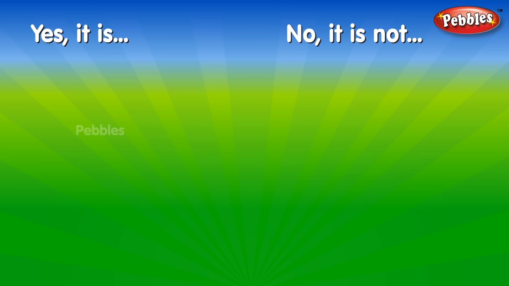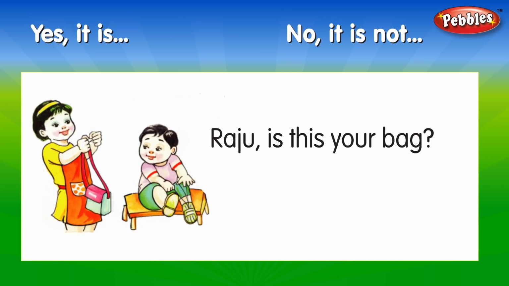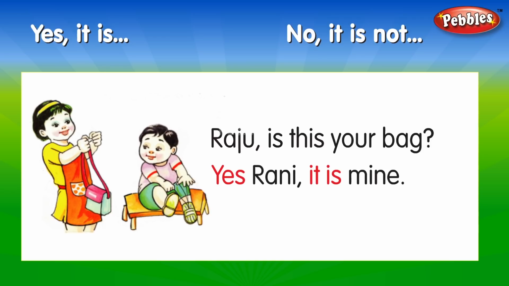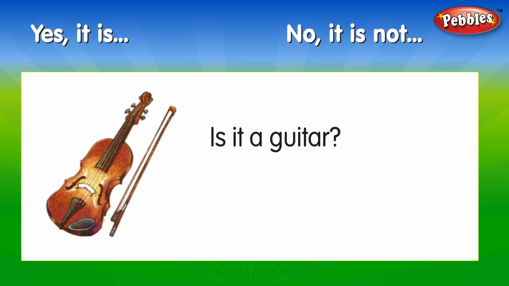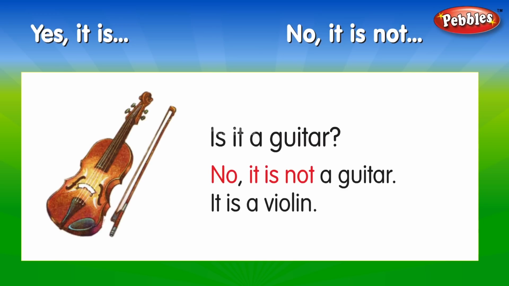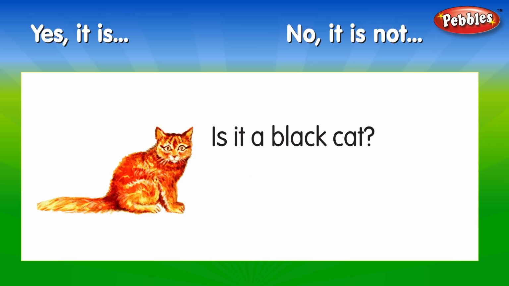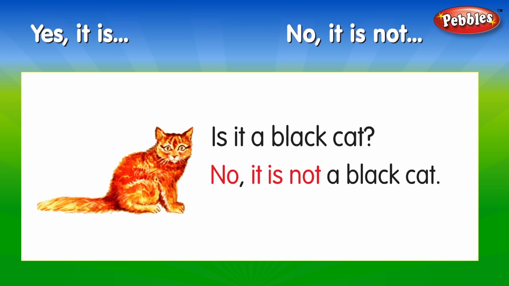Yes, it is. No, it is not. Raju, is this your bag? Yes, Rani, it is mine. Is it a guitar? No, it is not a guitar. It is a violin. Is it a black cat? No, it is not a black cat. It is a brown cat.